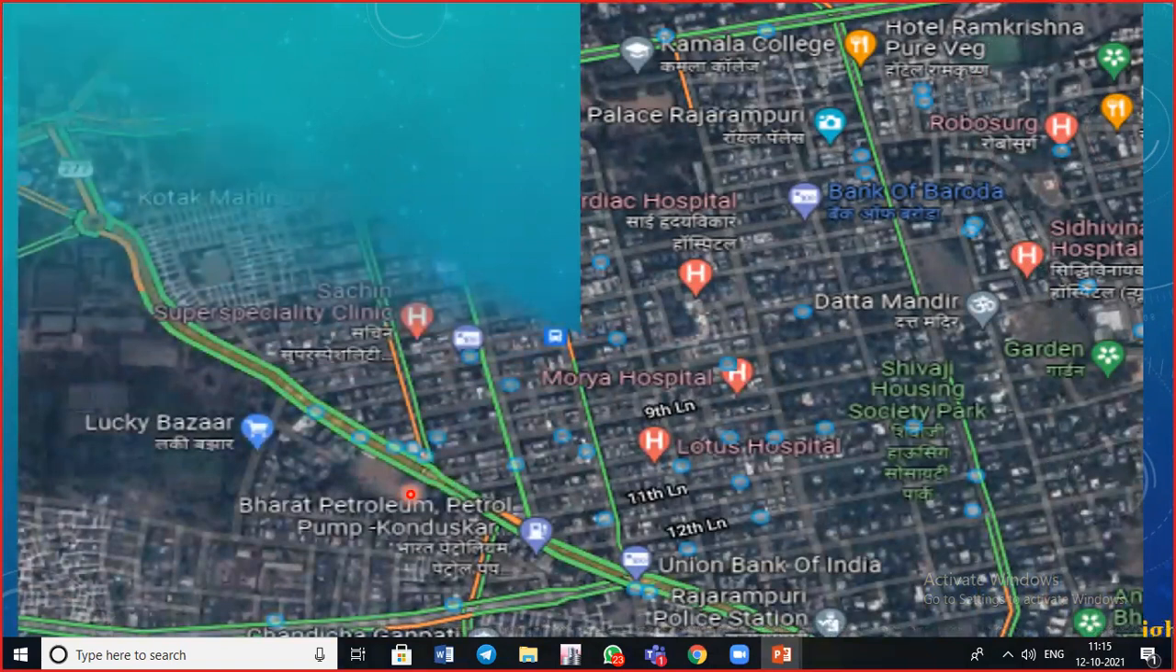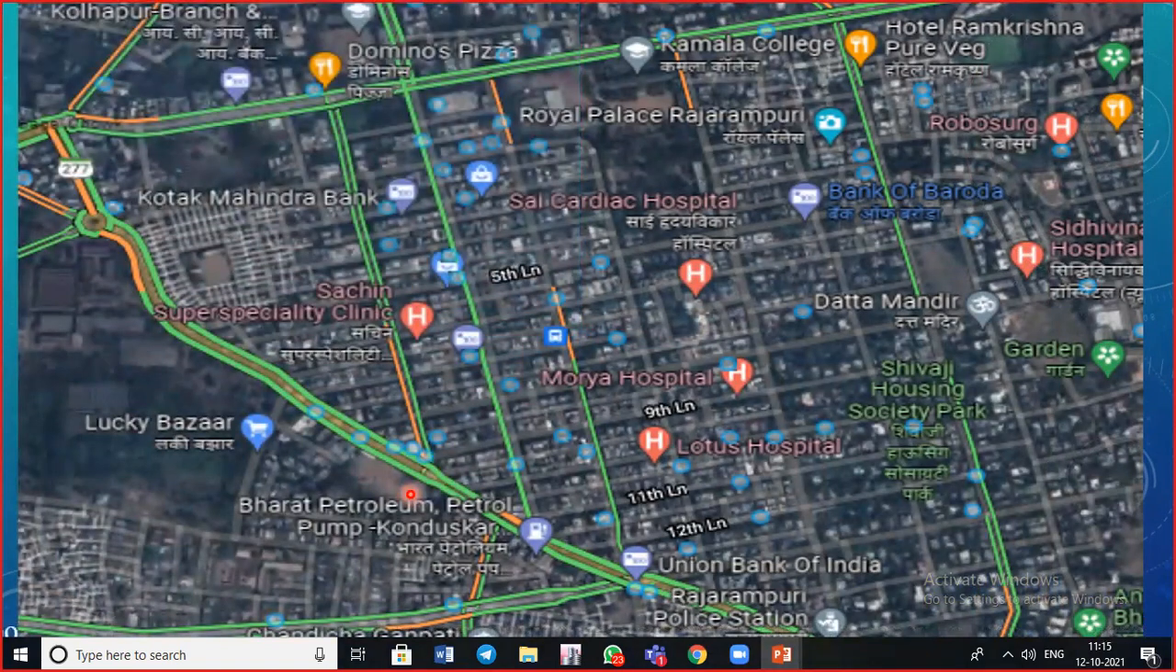So this is the satellite view of the same part. Here you can see these are the main roads, which are shown in green, and the interior ones are small roads which have a smaller width as compared to the main road.